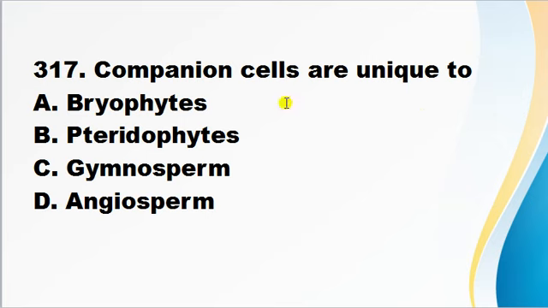Companion cells are unique to Bryophyta, Pteridophytes, Gymnosperm, Angiosperms. So friends, companion cells are unique to the angiosperms. Angiosperms are the vascular plants where the phloem tissues are found. In this phloem tissue, companion cells are present. So correct answer is D.